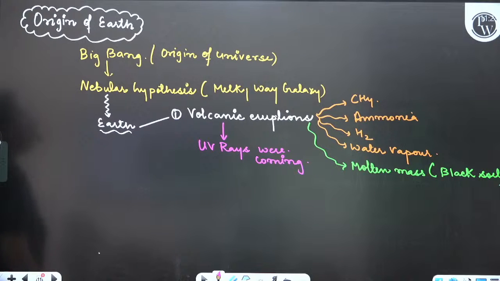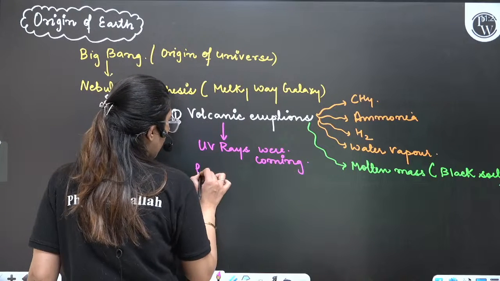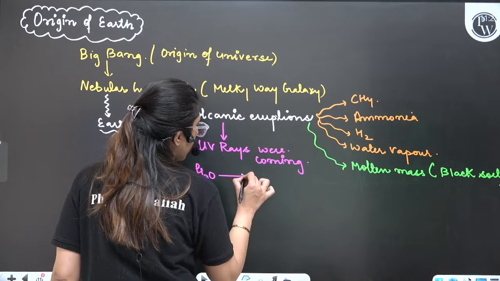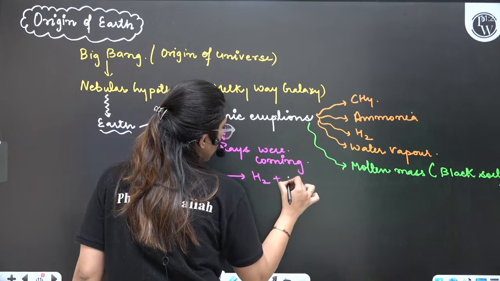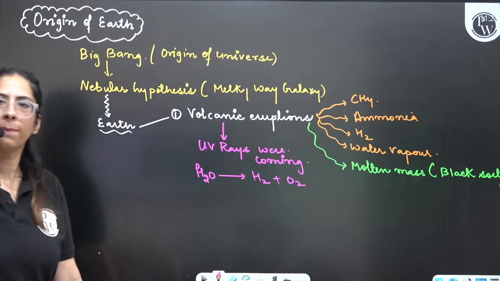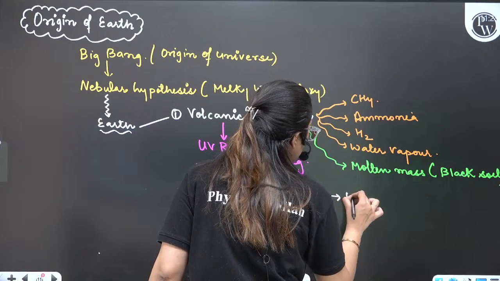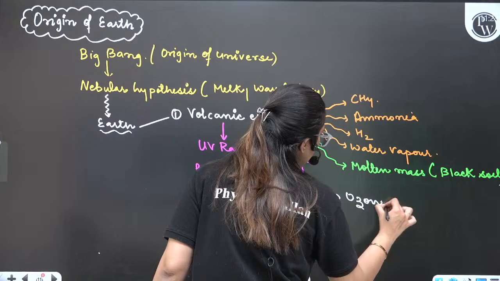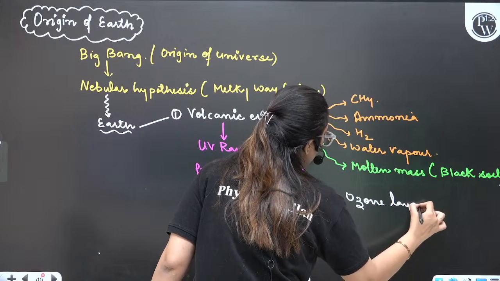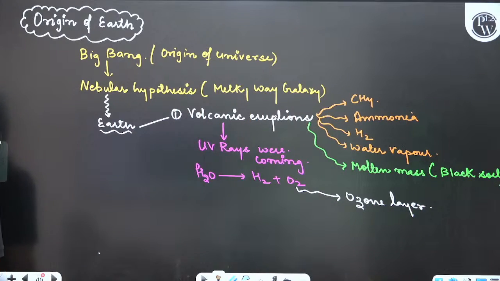Because ozone was not there. So it caused the splitting of water, giving oxygen. With time, this oxygen formed the ozone layer. Is this point clear?